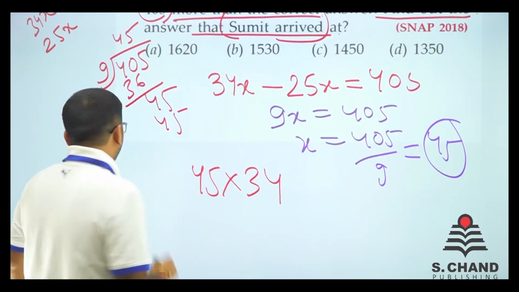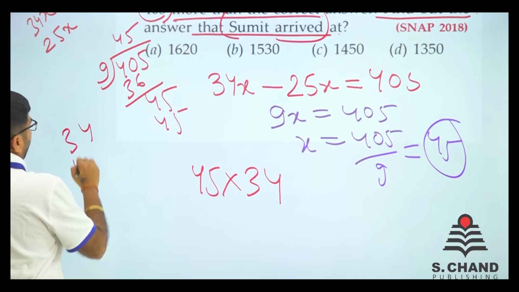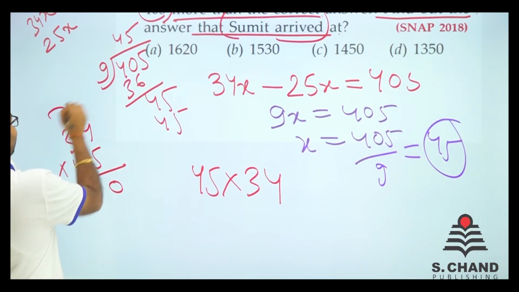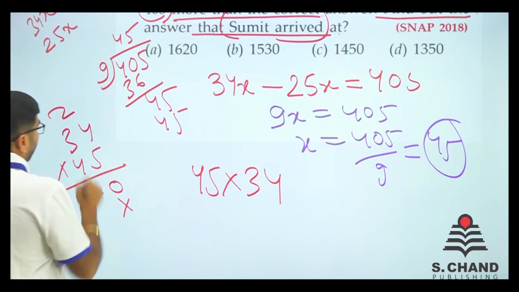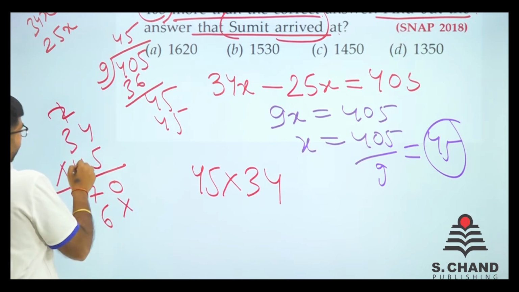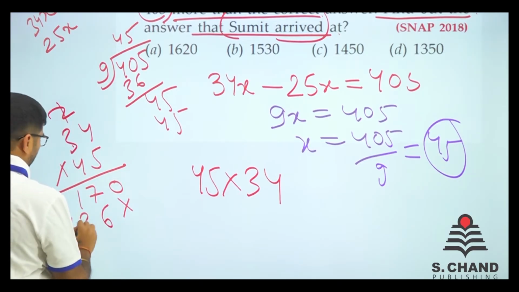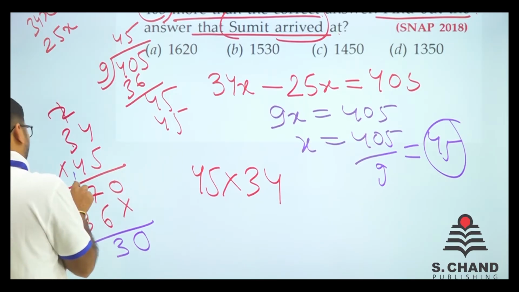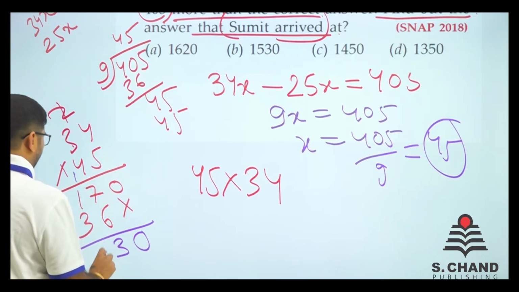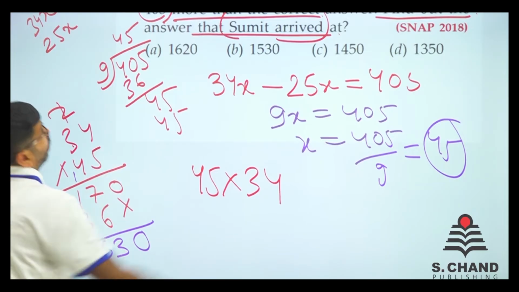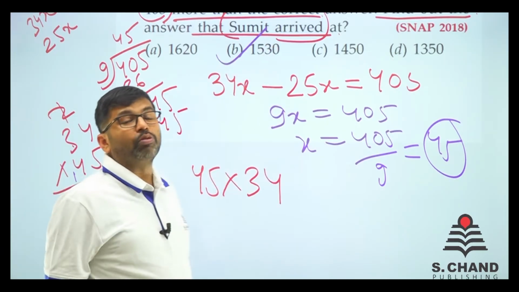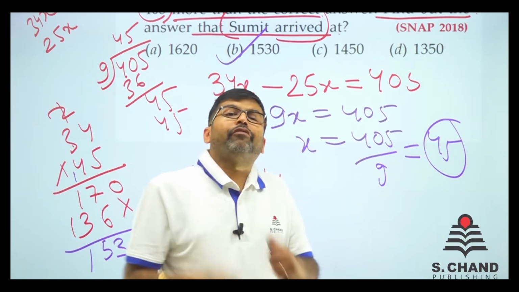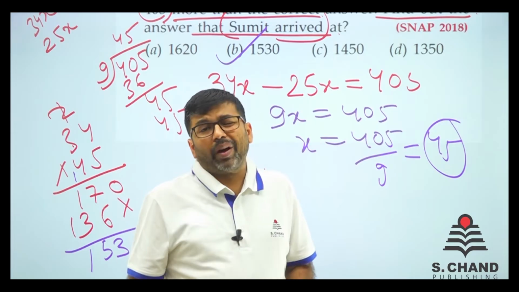So what do we do? 34 and 45 multiplication gives 1530. Here is the answer. So now you understand what we need to do is understand the words, form the equation, and assume x or y or whatever.